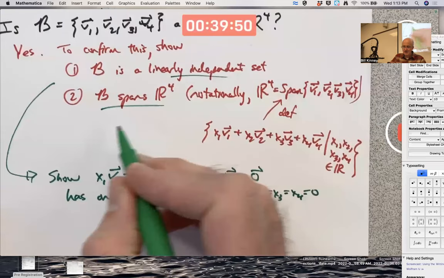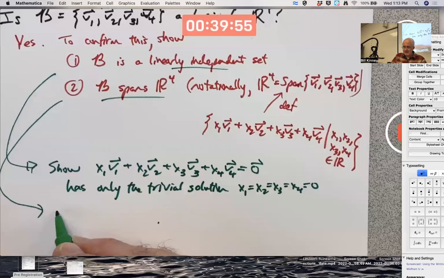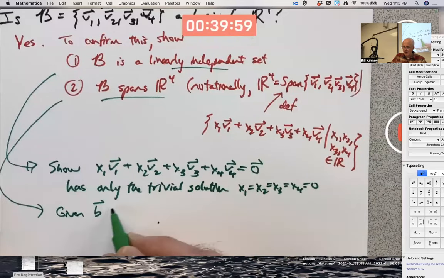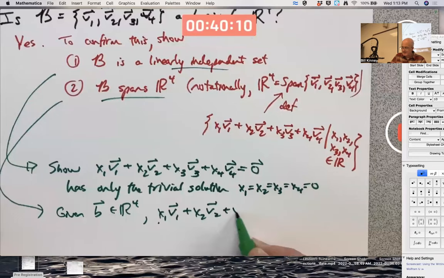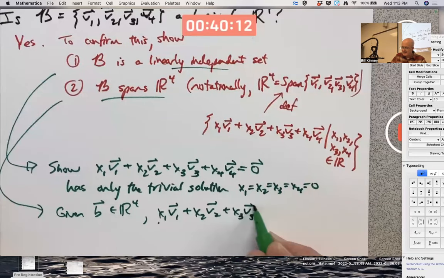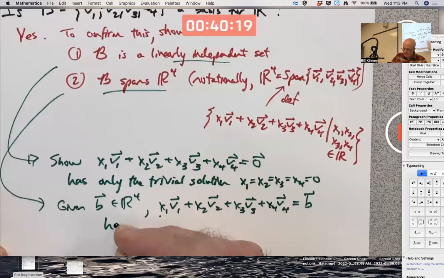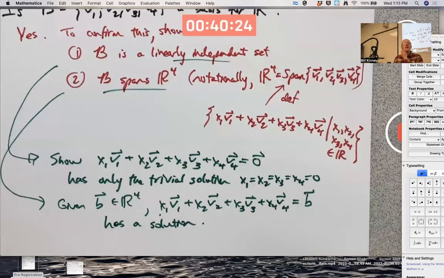To show it spans R4, I would need to show that given any vector B in R4, this equation, x1 times v1 plus x2 times v2 plus x3 times v3 plus x4 times v4 equals B, has a solution. At least one solution.